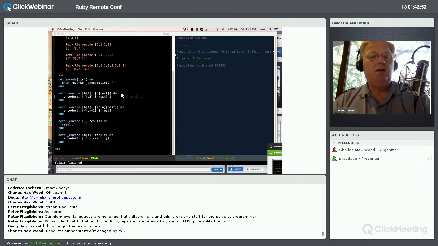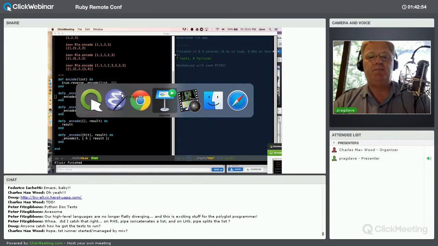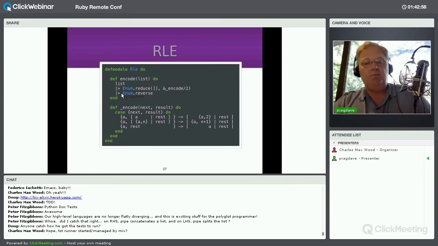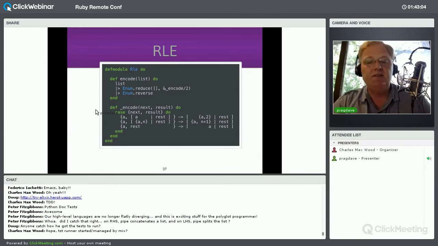All right, come back to our slides for a second. So what I coded there was the kind of linear version. But here we have a slightly different version of it. It's exactly the same code, but I've written it in a different way. So what I've done is I've taken my encode method, the underscore encode method, and I've wrapped it into a single function rather than having 4 separate function heads.